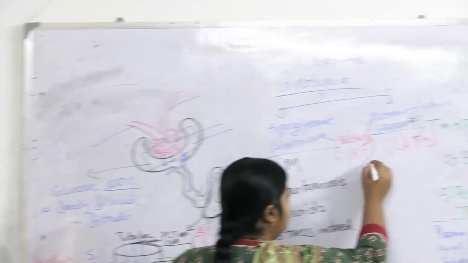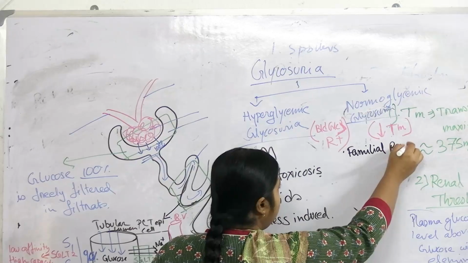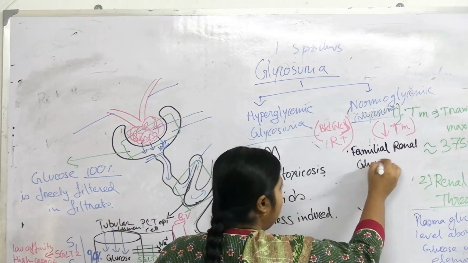And what are the conditions? Familial renal glycosuria.